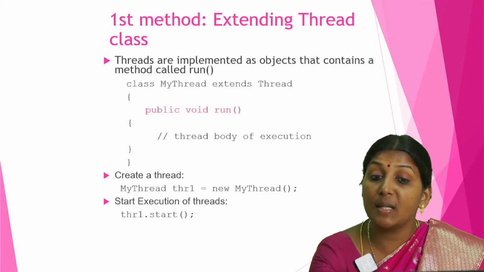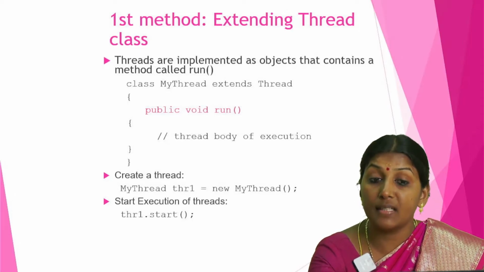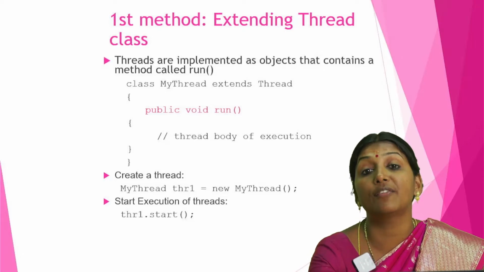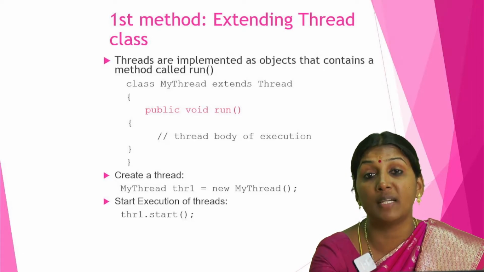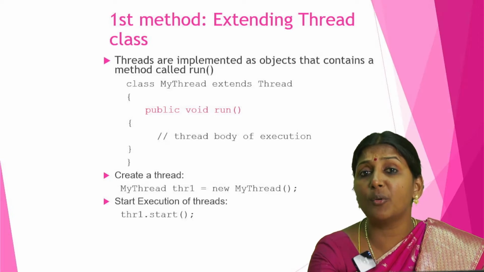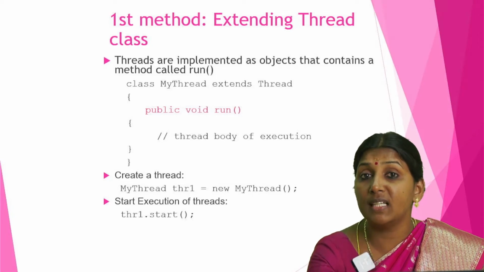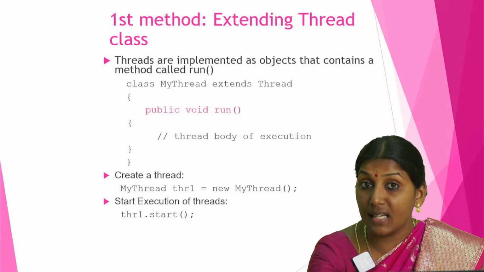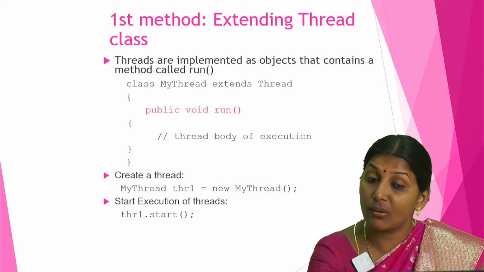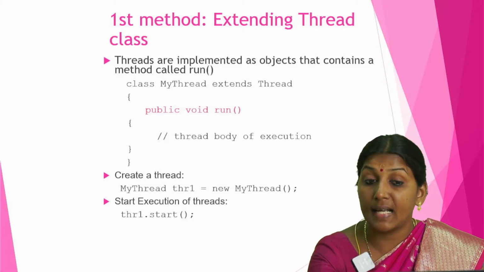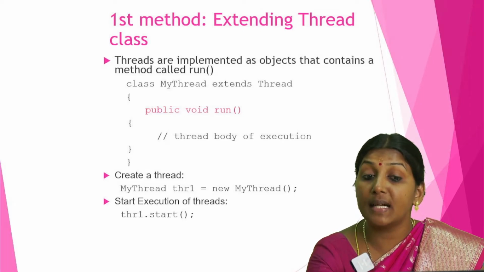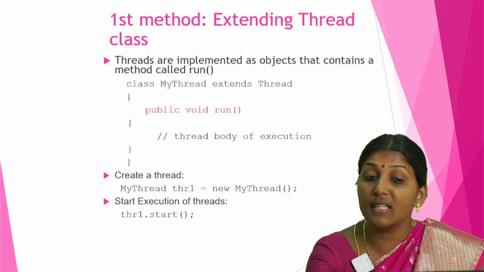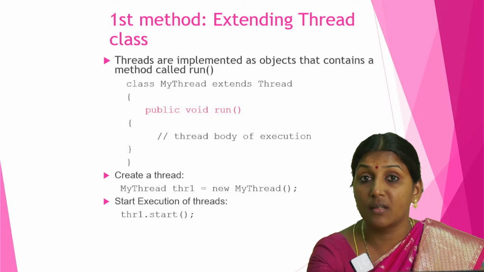Here threads are implemented as objects that contain a method called run. The run method is the heart of the multi-threading concept. Whatever code we want to run, we have to give within the run method. So here: class myThread extends Thread. myThread is our class name. Extends is a keyword; it extends the Thread class which is already available in Java. Within this class, we define the run method, public void run. Within the run method, we give the body of execution. The code which we want to run is given within the run method.